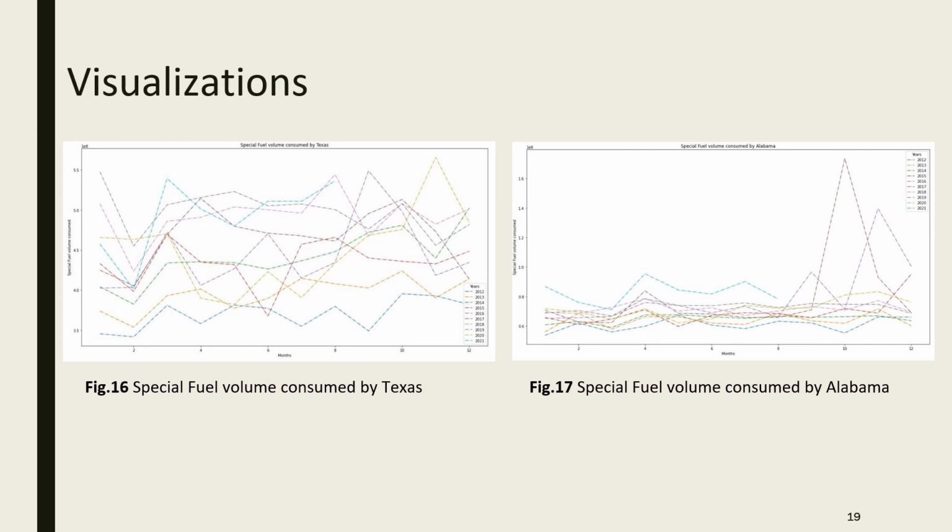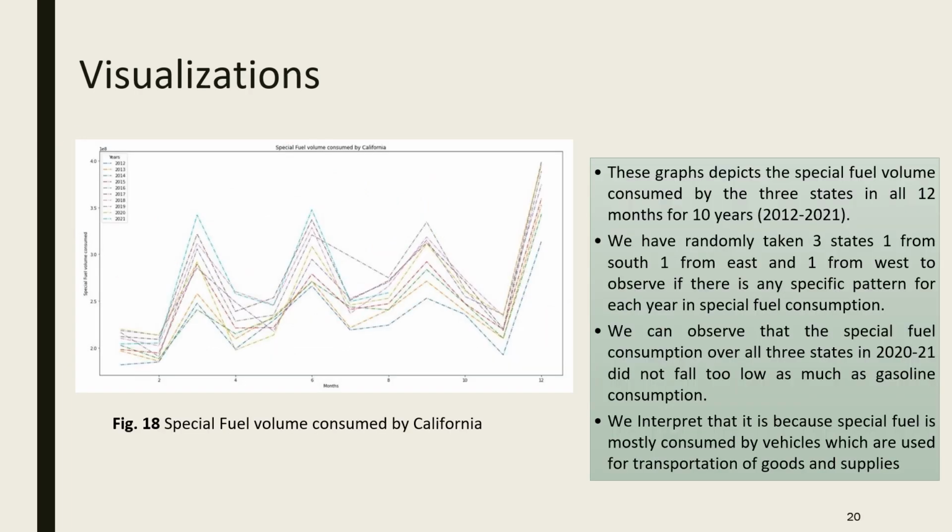This is the special fuel volume consumed by Texas, and this is again the special fuel volume consumed by Alabama, and this is consumed by California. These are the same states that we took for the gasoline volume, and we can observe that special fuel consumption over all these three states did not fall as low as the gasoline consumption.